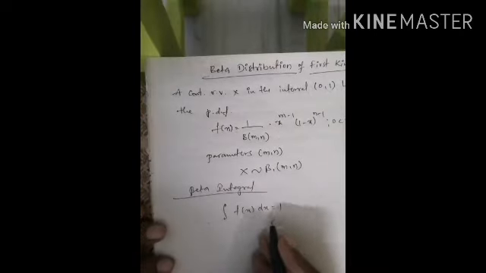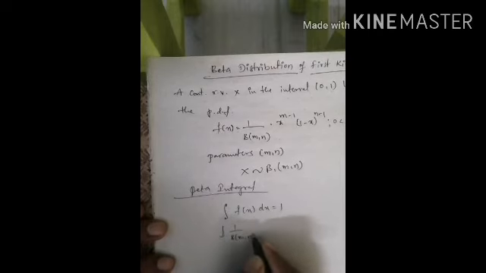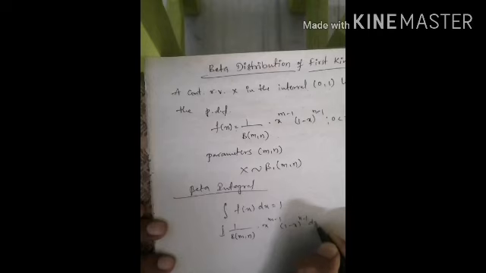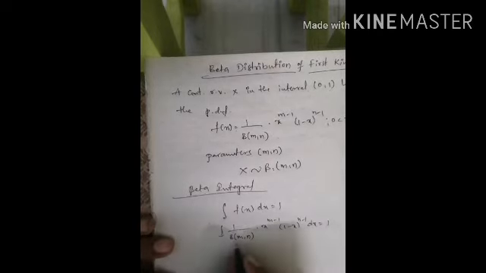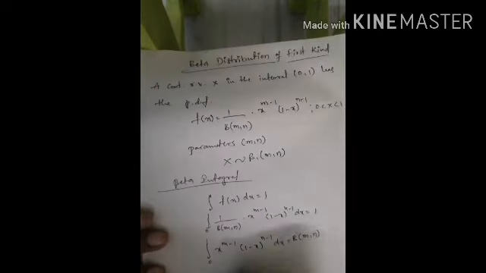Then f of x is 1 by beta of m comma n into x to the power of m minus 1, 1 minus x to the power of n minus 1, dx equals 1. Beta of m comma n goes to the other side, so the limits remain 0 to 1. Integration of x to the power of m minus 1 into 1 minus x to the power of n minus 1 dx is equal to beta of m comma n. So this is the beta integral.